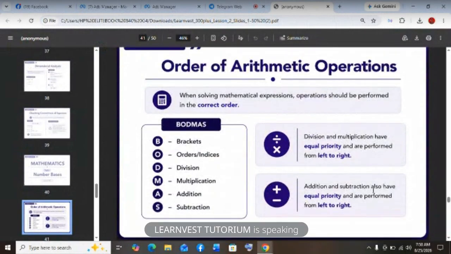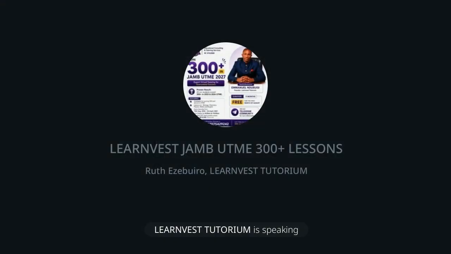Like if you do 8 plus 3, 11. 11 times 4, 44. And JAMB will give you the option for that wrong answer. They will give you. So follow BODMAS in any arithmetic operation you are doing. Example 2, 10 minus 4 in bracket, then times 3. So you settle the bracket first. You get 6. Then multiply by 3, you get 18.